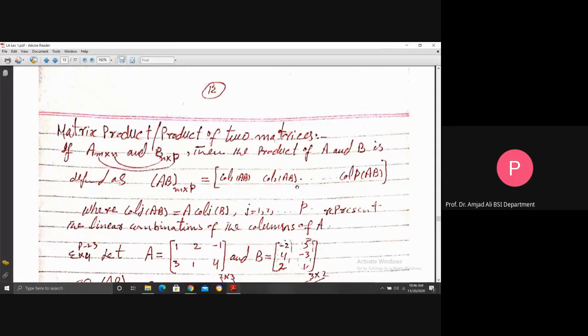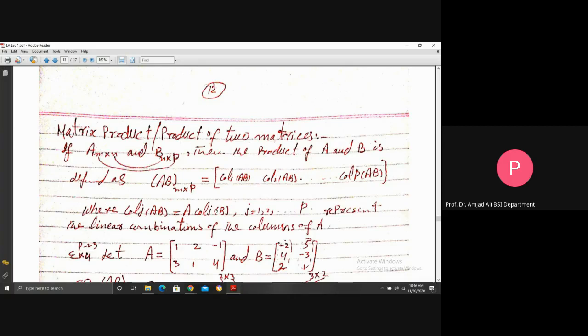That is, in the product of two matrices, each column is a linear combination of the columns of the first matrix in the product. This is the linear combination of all the columns of matrix A. This is the linear combination of all the columns of A. But here the constants chosen are different from all these. And we discussed that for a limited number of vectors or matrices, you can build infinitely many linear combinations.